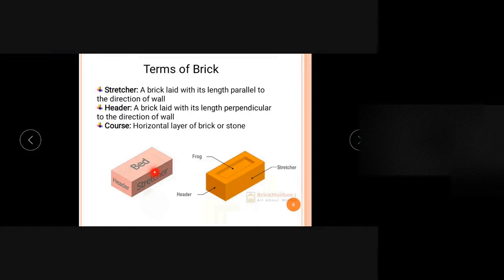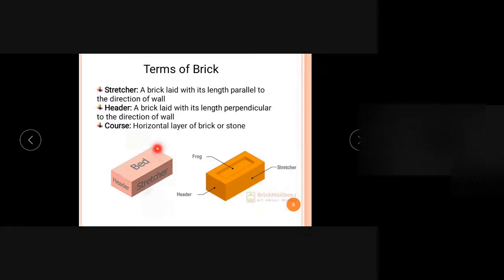The face which is having the length and the depth is known as the stretcher. So stretcher means this is obtained when the brick is laid with its length parallel to the direction of the load. If we are laying this brick so that the length of the brick is parallel to the direction of the wall, then it is known as stretcher. So this face is known as a stretcher.